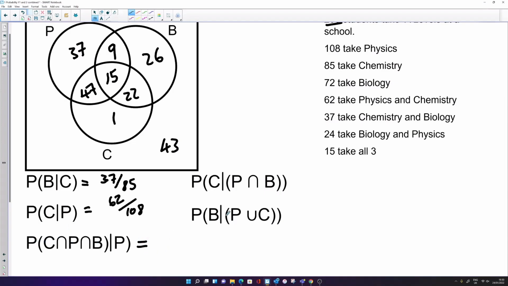I'll do the next one, and then I'm going to give you a couple of minutes to do the last two. So what's the probability of taking all three given that you take physics? Well, again, we just restrict the sample space to inside the circle P, inside the event P, and we've got 15 that take all three out of all of those that do physics, which again is 108.